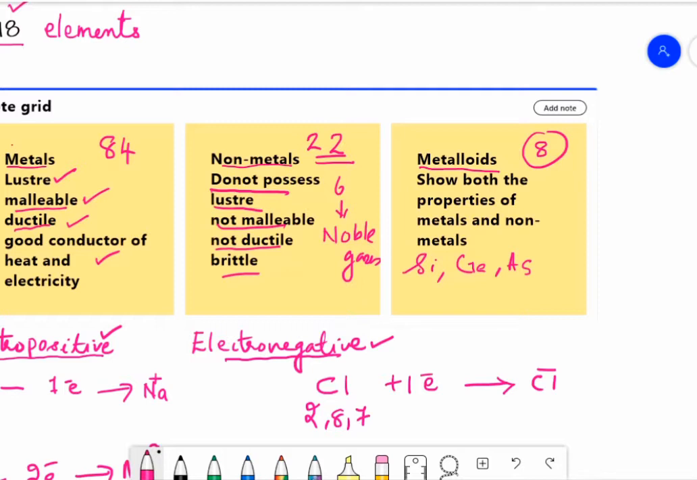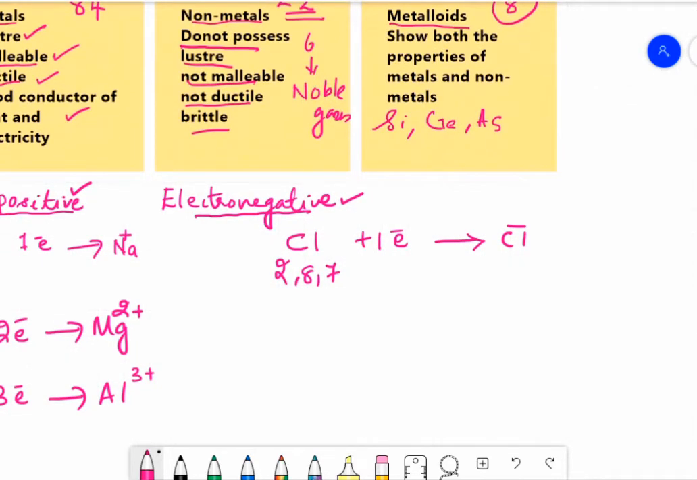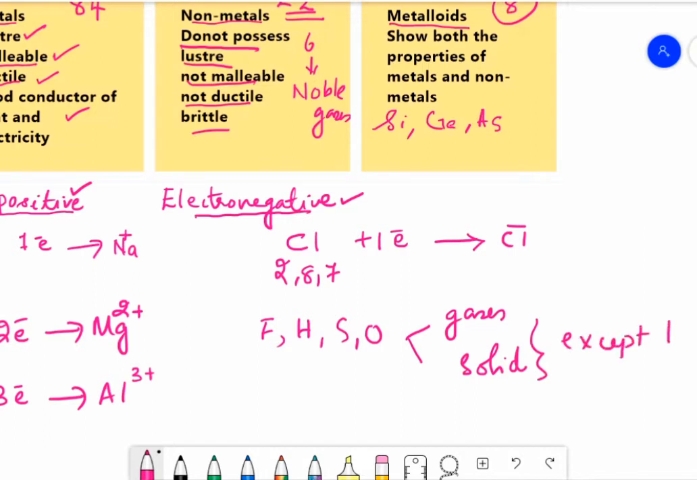We have some other examples of non-metals, such as fluorine. Fluorine also has seven electrons in the valence shell. Hydrogen is another non-metal. Sulfur, oxygen, all these are non-metals. Non-metals are either solids or gases, except bromine, which is a liquid.